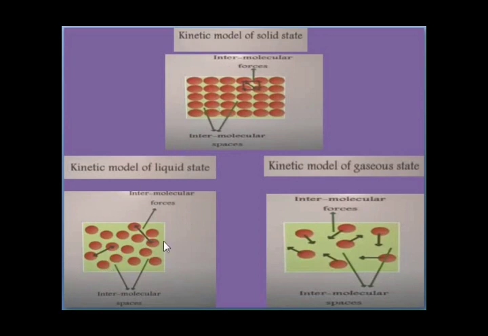So this makes liquid flow. Why? Because there are some intermolecular spaces, so we can compress them easily and the kinetic energy is high. This makes a liquid flow, and the liquids will take the shape of the container into which they are poured. So thus liquid has a fixed volume.